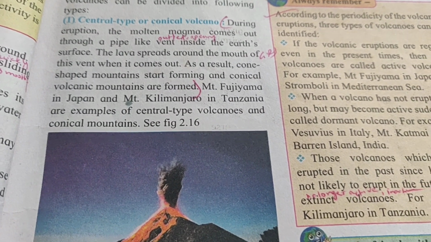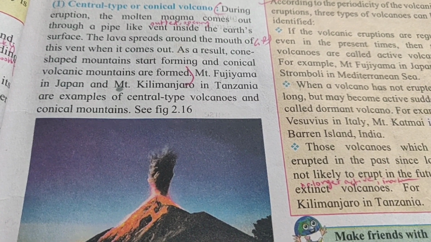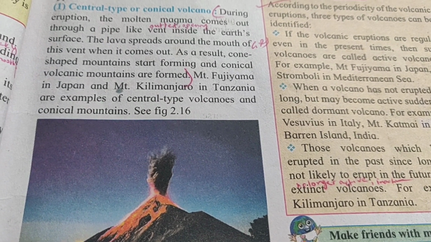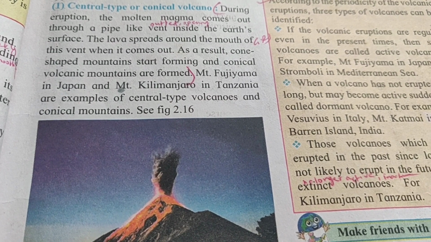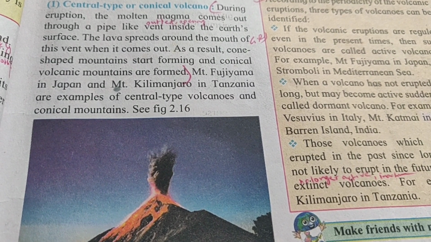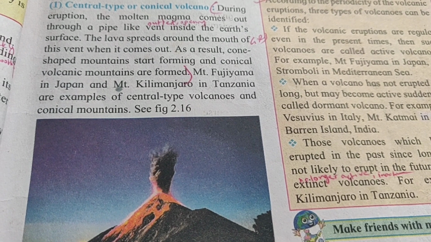Now during the eruption, the molten magma comes out through a pipe-like vent. Vent means outlet inside the earth's surface. The lava spreads around the mouth of this vent when it comes out. As a result, cone-shaped mountains start forming and conical volcanic mountains are formed.